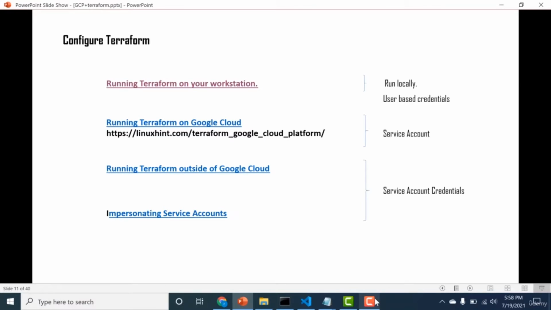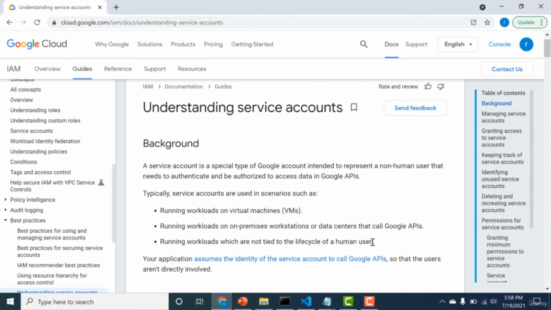Okay, so in our last lecture, we saw how we could use user-based credentials to connect Terraform with GCP. In this lecture, we'll see how we can use a service account to connect Terraform with GCP. The first thing you would ask is, what is a service account? A service account is a special type of Google account which is intended to represent a non-human user, and that needs to authenticate and be authorized to access data in Google APIs.